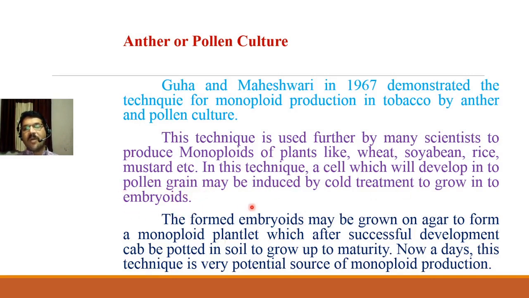All these formed embryoids are grown on agar medium, and they result in monoploid plants. After their successful development on agar media, these plants are potted in soil and grow up to maturity. So all these are monoploid plants. Nowadays this is a very important and potential technique to produce monoploids.